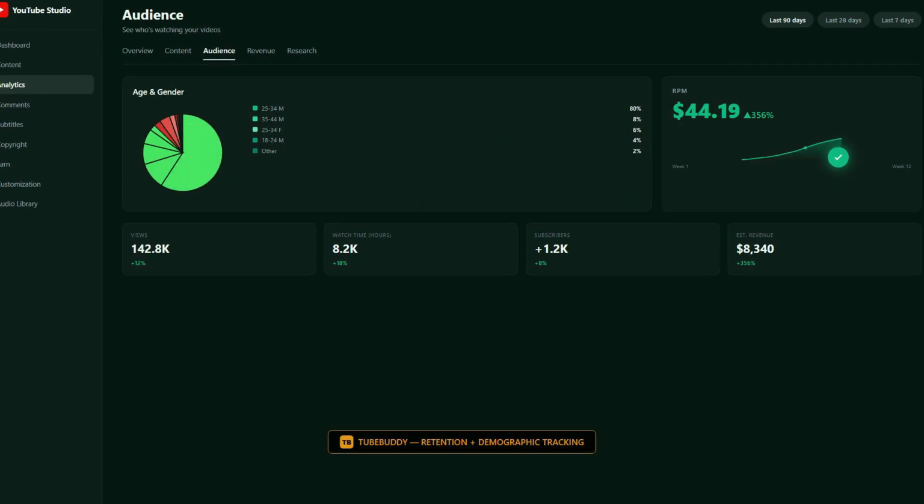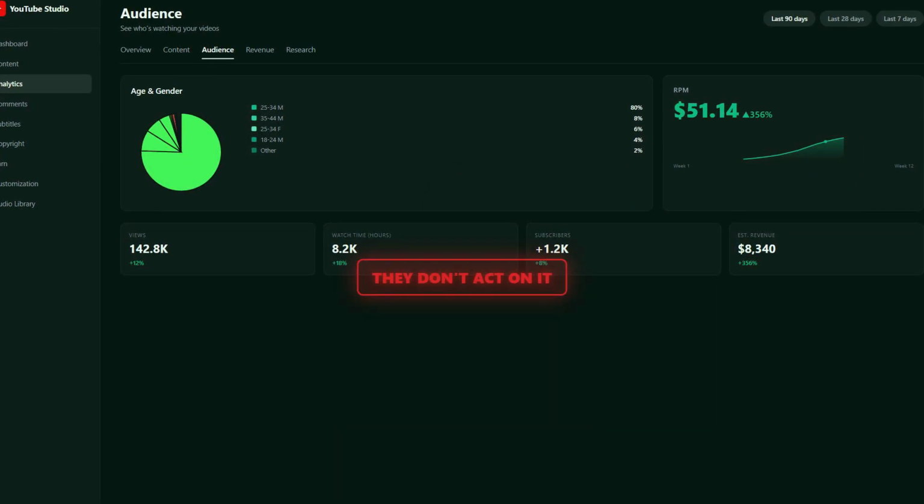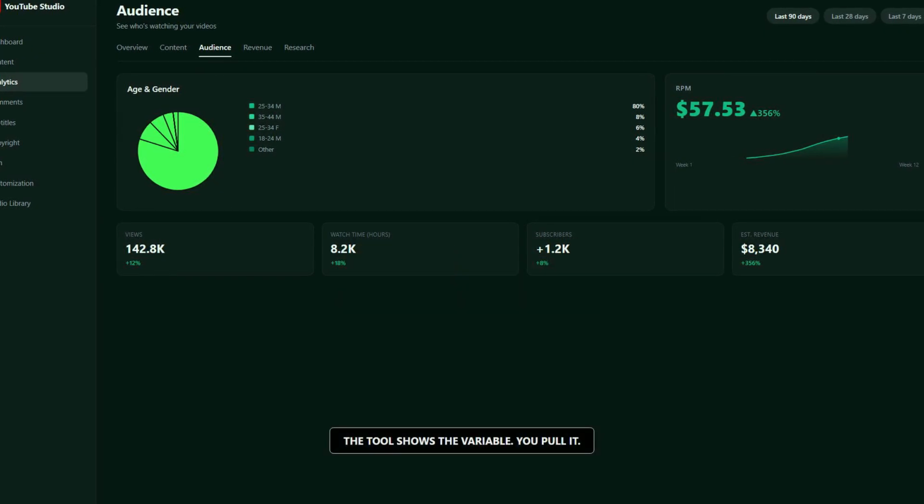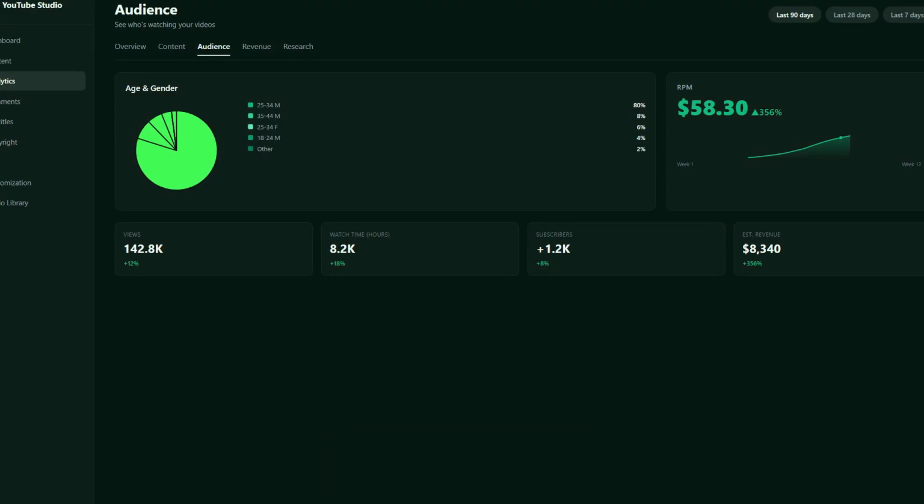I use TubeBuddy to verify demographic consolidation. But here is the bottleneck. Most people look at demographics and say interesting. They do not act. The tool shows the variable, you pull it.